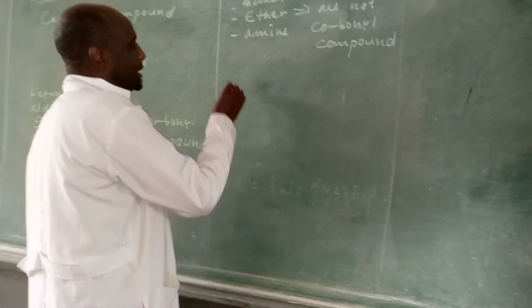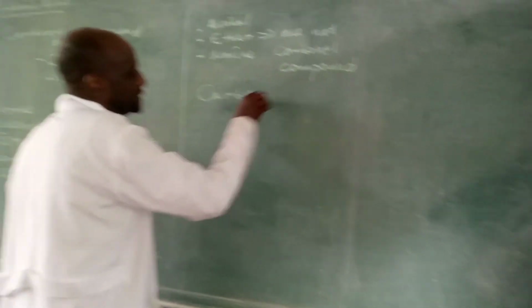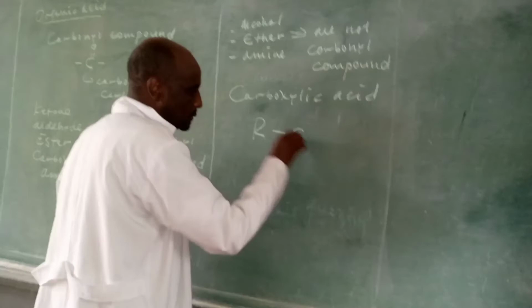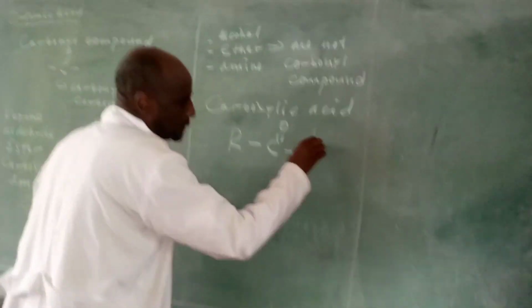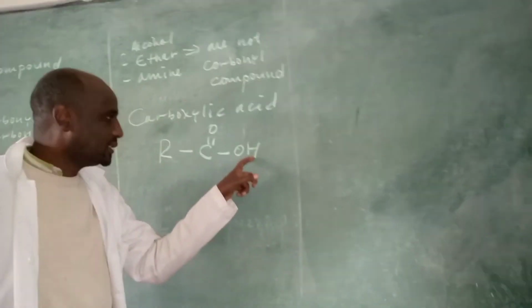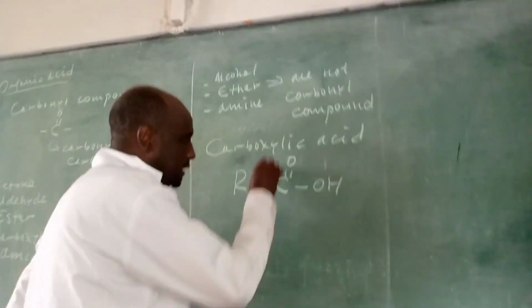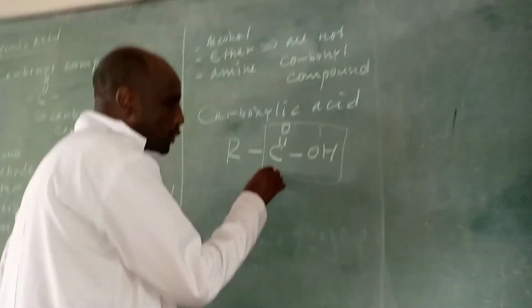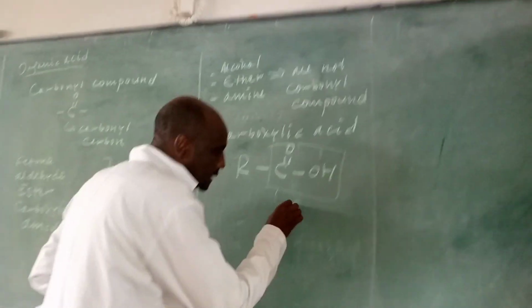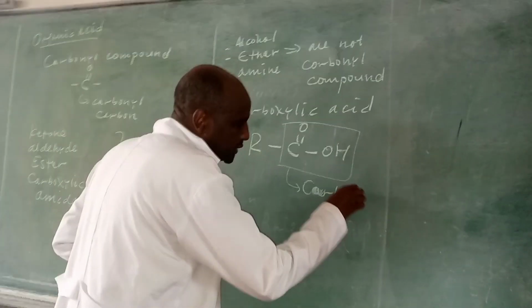Now let's see the carboxylic acid. Carboxylic acid has this functional group. The carbonyl carbon and the hydroxyl are collectively known as the functional group of organic acid. To be organic acid, there must be this group, which is known as the carboxylic group.